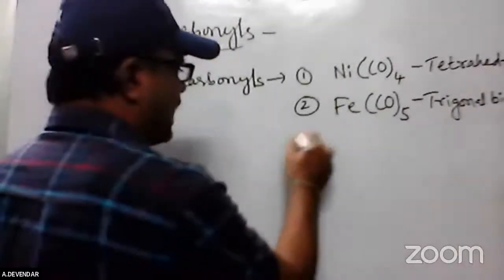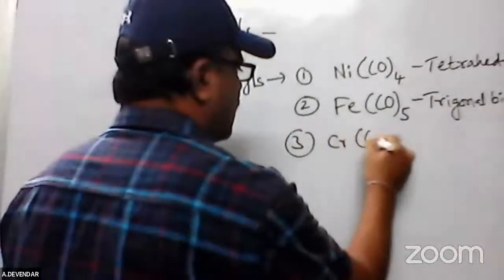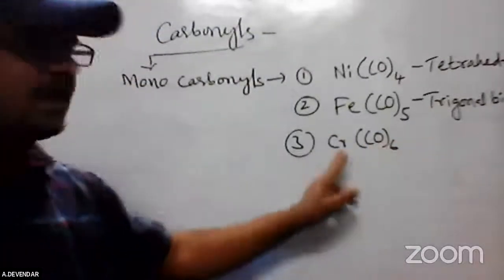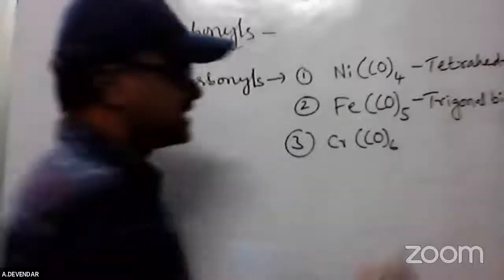Next, the third is hexacarbonyl chromate. It is an octahedral structure.